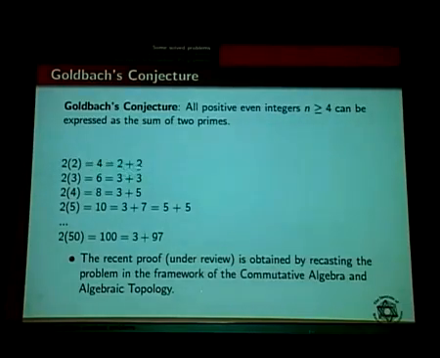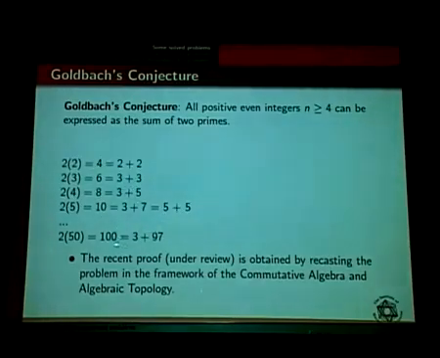It can be expressed as the sum of 2 primes. Take the next one, 6, and 6 is 3 plus 3. Take 8, this is 3 plus 5, and take 10, 3 plus 7. That you can also write in a different form, 5 plus 5. This is the sum of 2 primes.